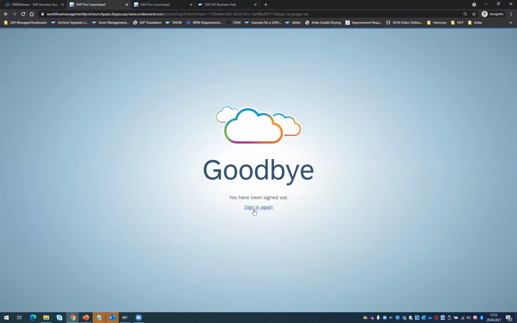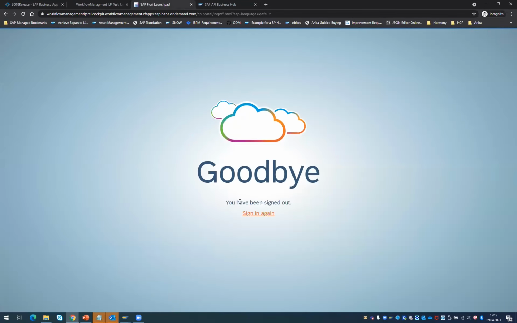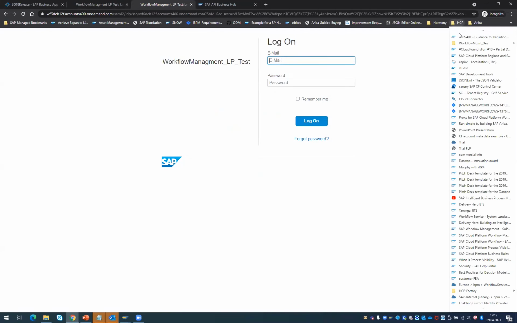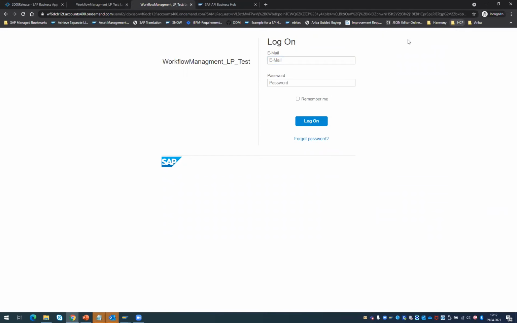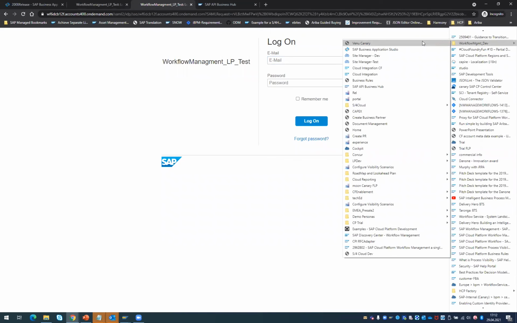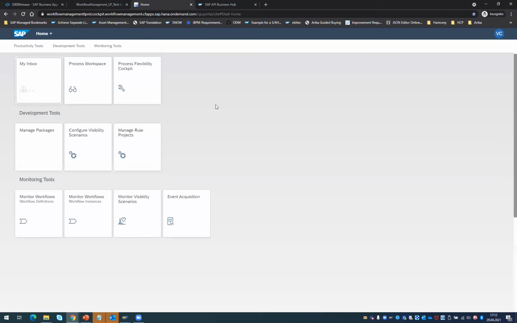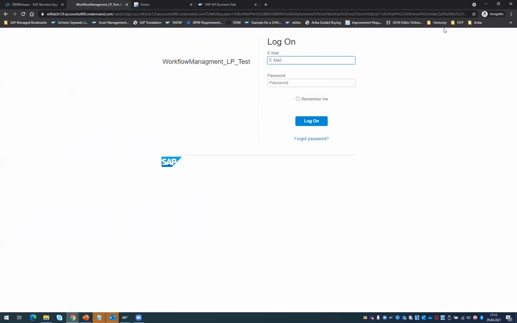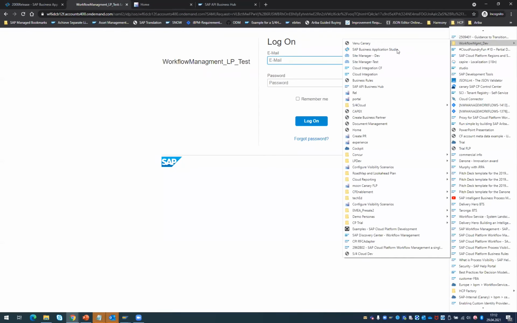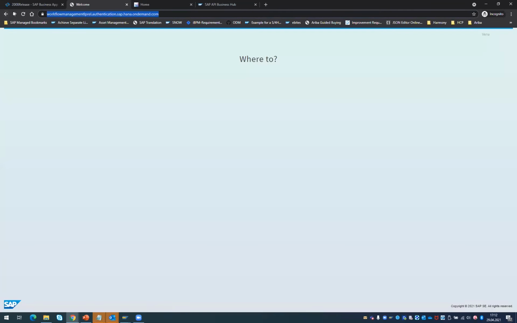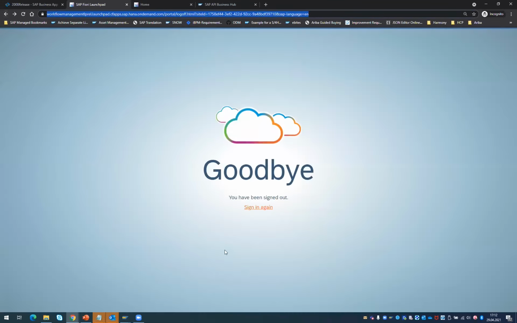So to begin with the demo, I first want to show you how, as a procurement expert, you are able to discover and configure the process content, the live process content, what we are offering to you as a customer, and how you are able to import the content, and how you are able to configure this content. So give me a minute.